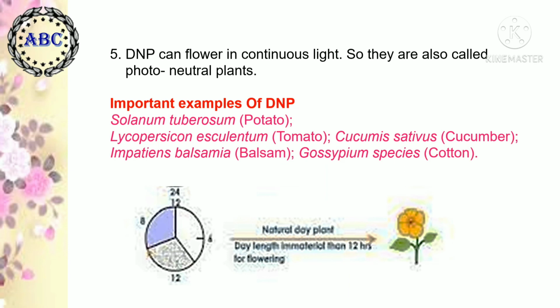Important examples of day-neutral plants are Solanum tuberosum, that is potato, Lycopersicum esculentum, that is tomato, Cucumis sativus, that is cucumber, Impatiens balsamina, that is balsam plant, Gossypium species, that is cotton plant.